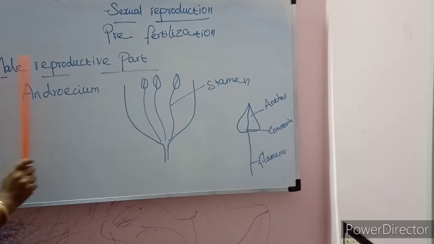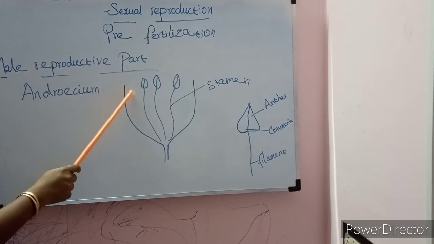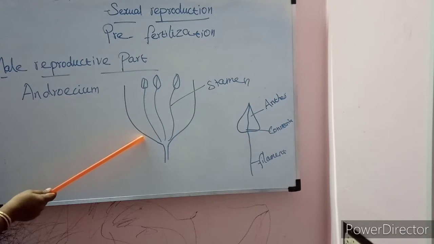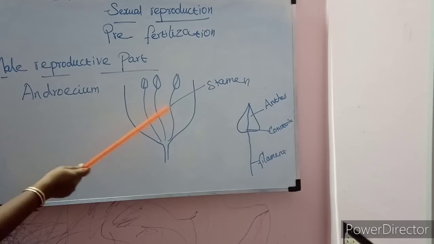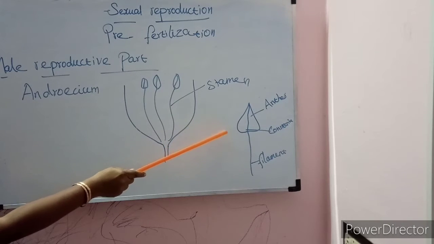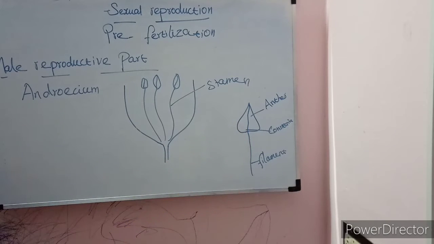Under pre-fertilization, first we are going to see the male reproductive part. The male reproductive part of a flower is called the androecium. The individual member of the androecium is called the stamen. The stamen consists of an anther. The bilobed anther is connected by the connective and has a filament.